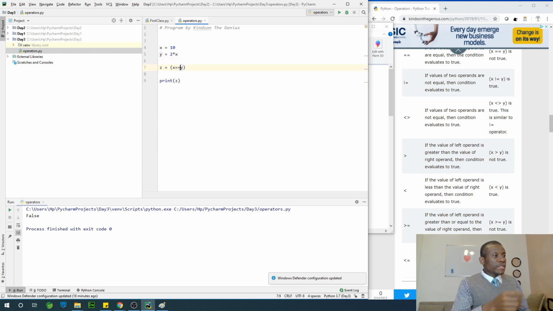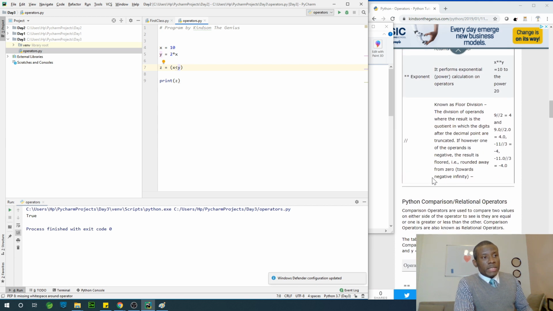So you can also use another comparison operator that says, is x less than y? In this case, yes, the answer will be true. And if I run it again, it's going to tell me true. x is less than y. That will be the result.